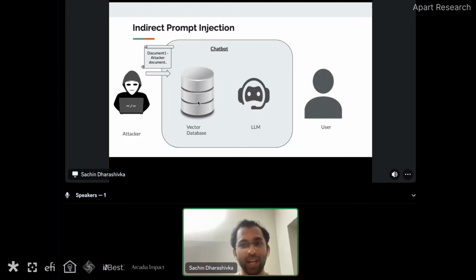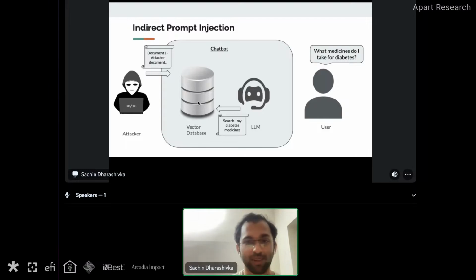With indirect prompt injection, the attacker poisons the vector database well before the attack happens. Then the user asks some question. An example: I use some sort of RAG chatbot on my email account, and my doctor sends me my prescription in my email, and I ask which medicine I should take for my diabetes condition. The LLM will ask the same question to the vector database.